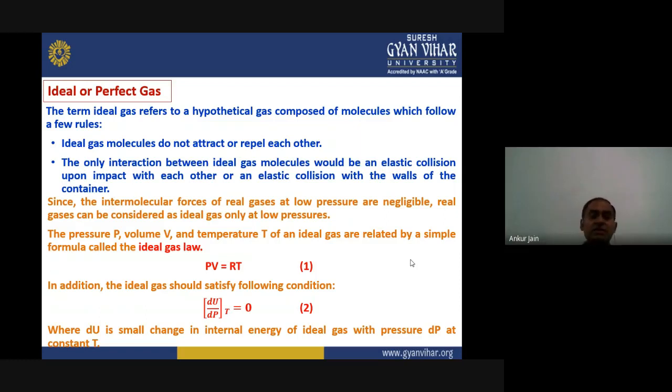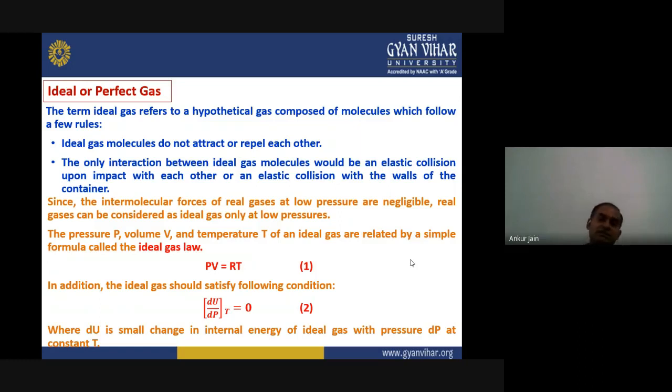Rule number one: ideal gas molecules do not attract or repel each other. So there is no interaction between the ideal gas molecules. The only interaction would be an elastic collision. When they collide with each other, there is an elastic collision between them, as well as an elastic collision with the walls of the container.